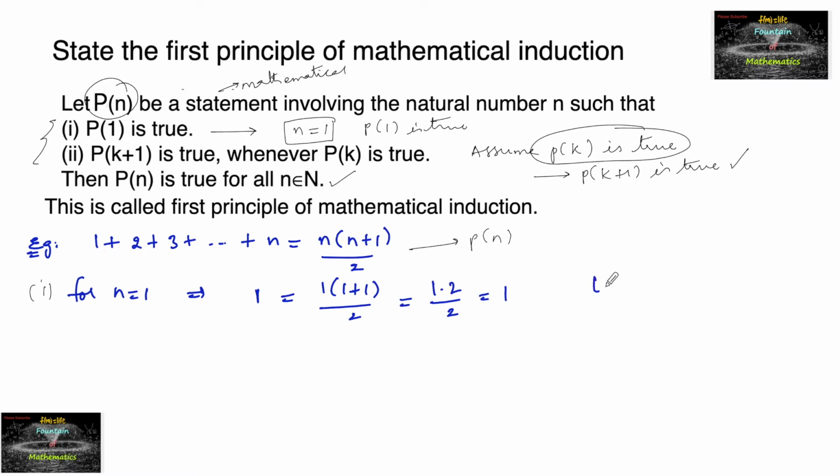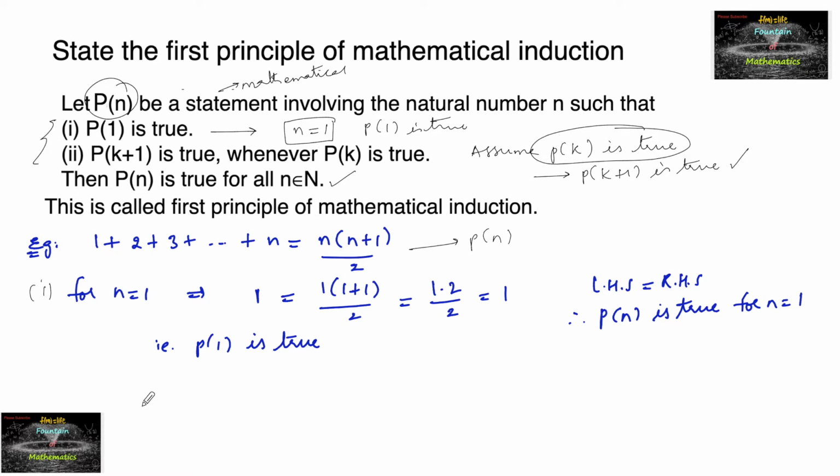So the left hand side and right hand side are both equal. Therefore our statement P of n is true for n equal to 1, or we can simply write, P of 1 is true.